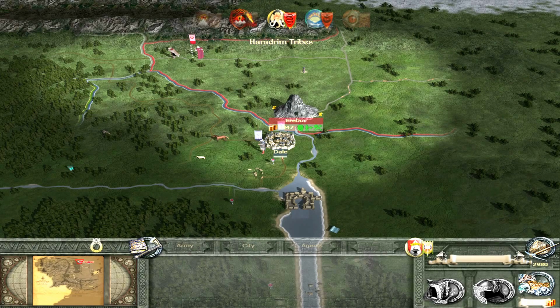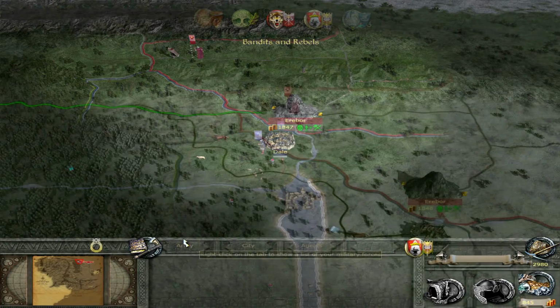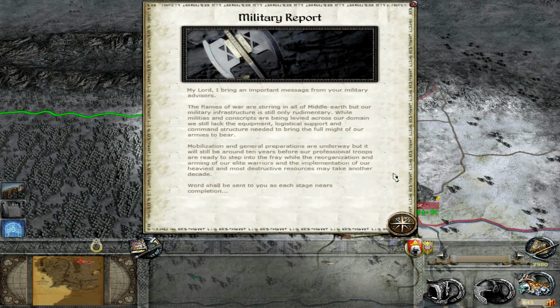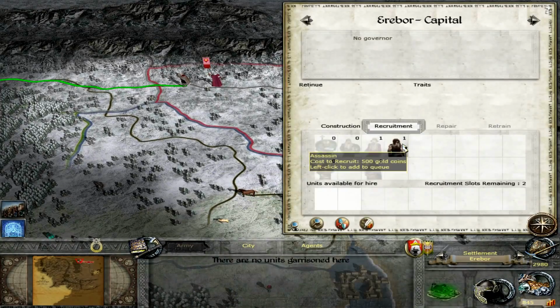That's cool. Haradrim tribes, Mumakil, fair play. And obviously the serpent, Haradrim serpent. Then they have the, is it Corsairs, a separate faction? Because a lot of these factions have all been separated into their little principalities and things like that. You have the Eastlings of Rhûn. Ents of Fangorn. Oh, they're their own faction. That's pretty cool. Obviously not all of them are playable. Military report. So basically, it's going to take a long time before we get our best units. Yeah. Okie dokie.